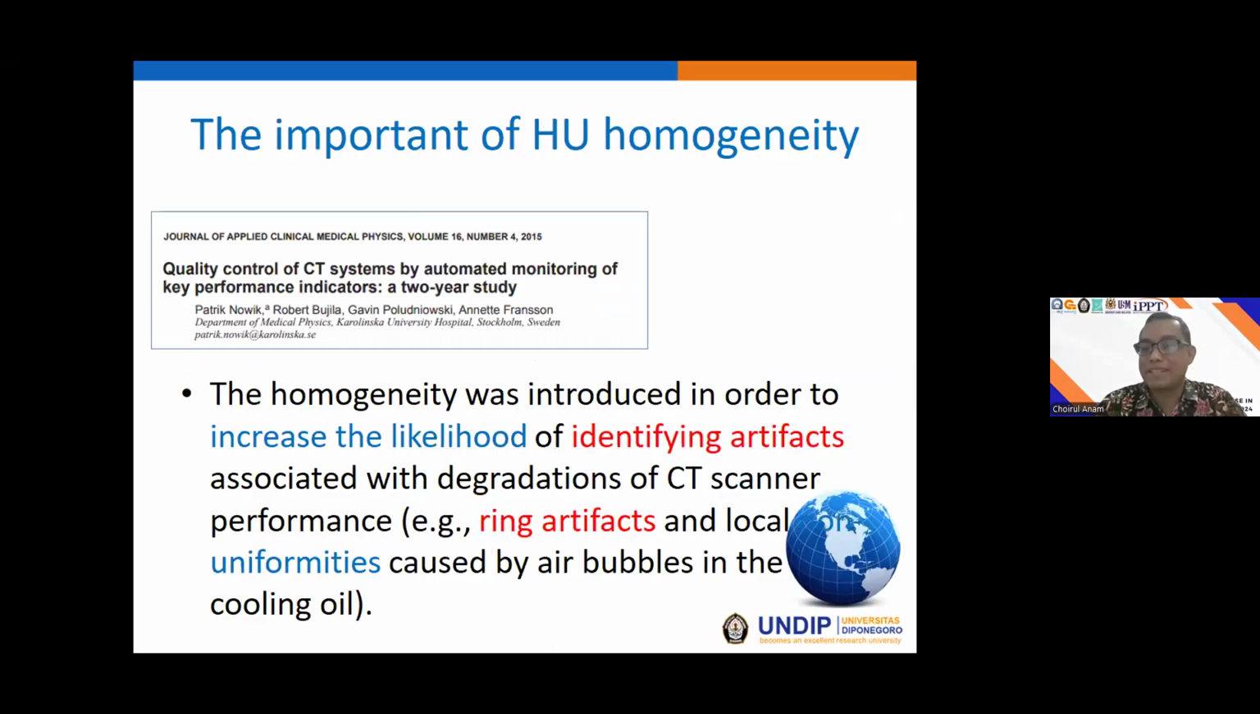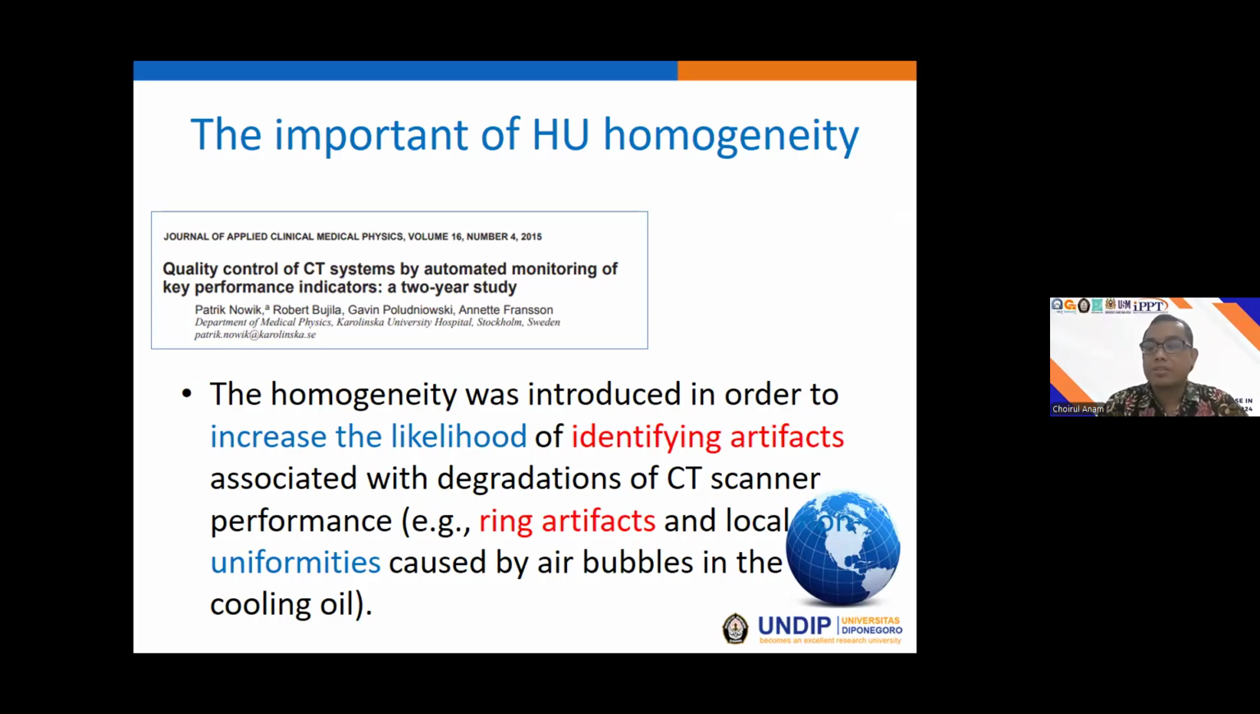This is the paper describing the CT number homogeneity from Nowik. The CT number homogeneity was introduced in order to increase the likelihood of identifying artifacts. Because sometimes, by using the CT number uniformity, with only 5 ROIs in the center position and the peripheral location,